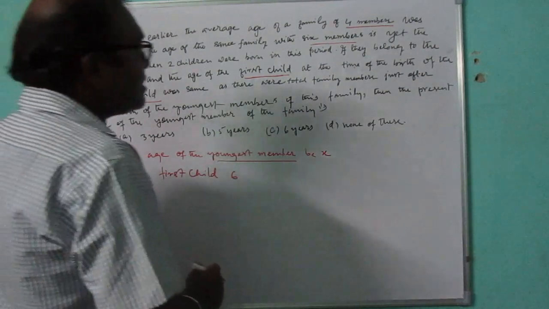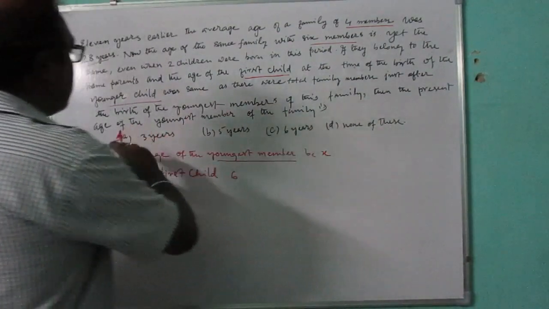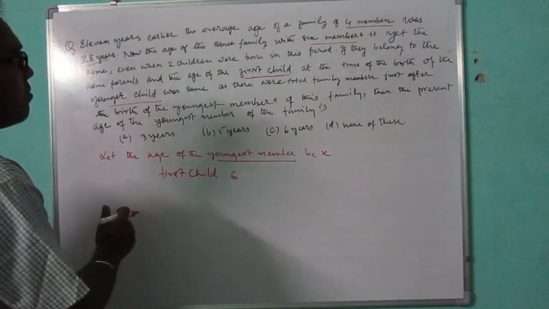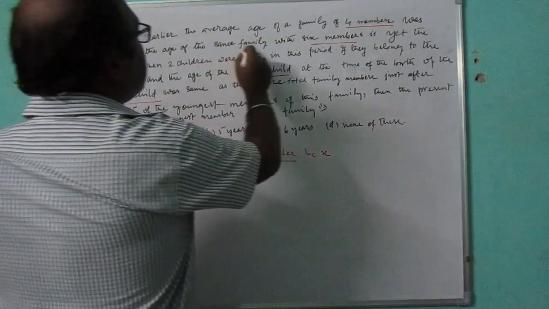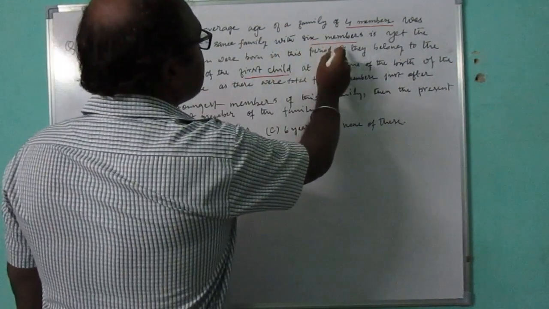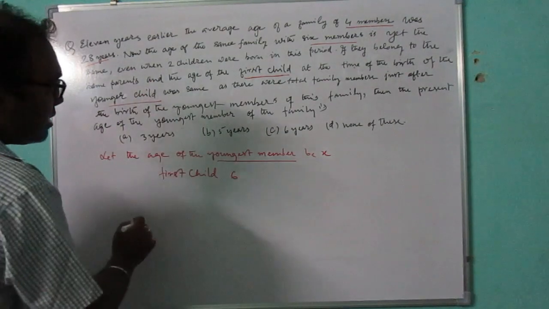Now it is asking for the present age of the youngest member of the family. The average is the same.